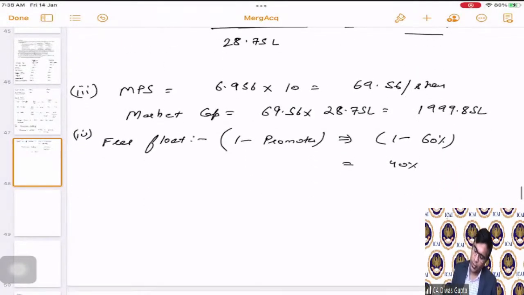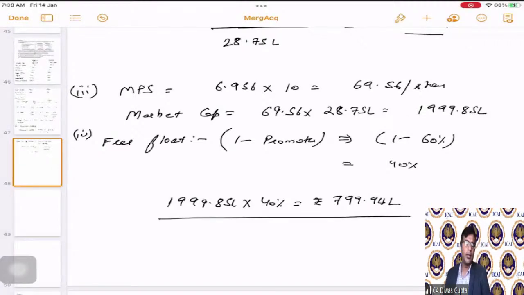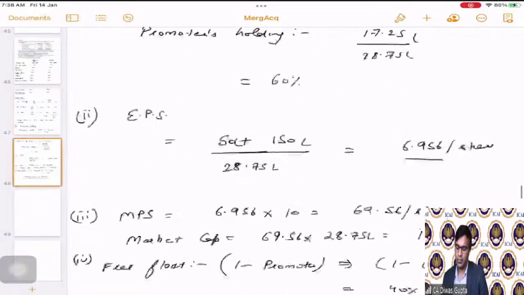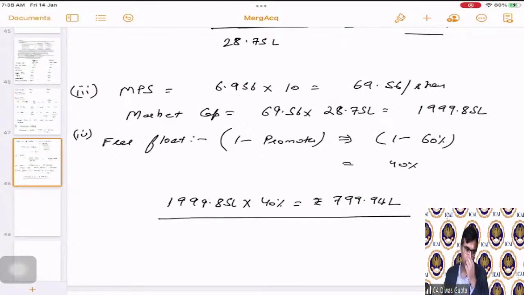So if you take the total value 1,999.85 lakhs into 40%, then it will give us the free float market cap, which is 799.94 lakhs. This is the free float market capitalization. Correct, students? Because free float is what is other than promoters. That is called free float.